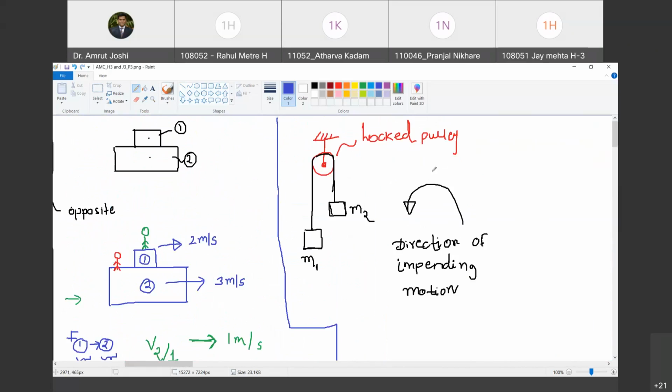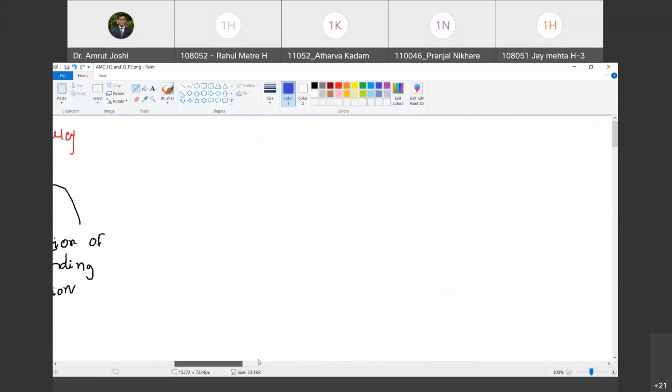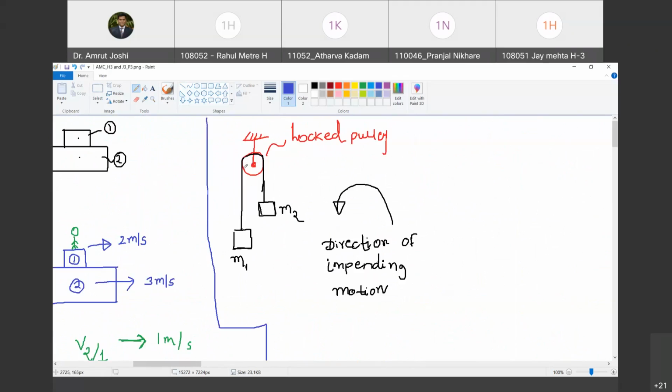Are you with me? So we are going to now start with the experiment, discussion on the experiment, which is called belt friction. All of you must have at some point of time seen a pulley. A belt or a rope passes over this pulley, and generally this pulley wheel is free to rotate. But now I am considering a very specific case where I have locked this wheel. That means I am not going to allow it to rotate freely. So this is called a locked pulley.